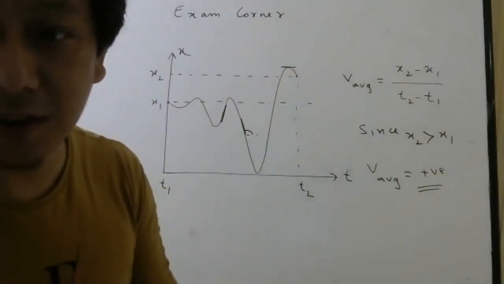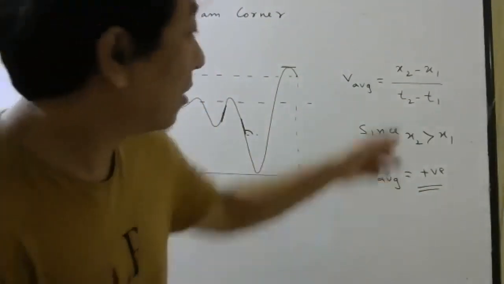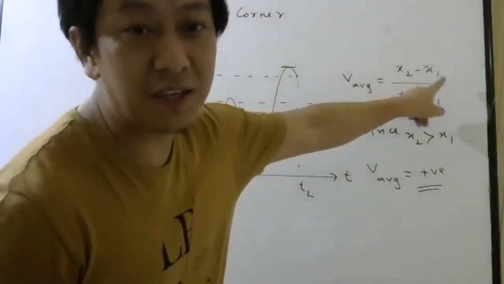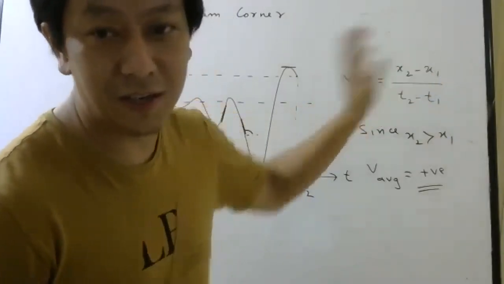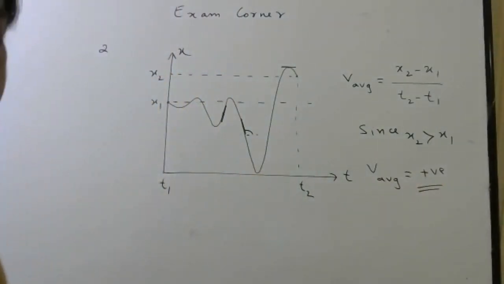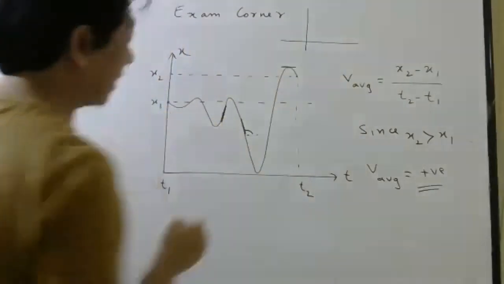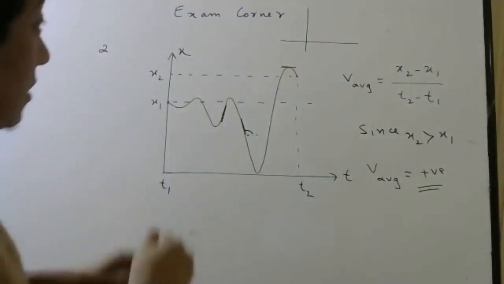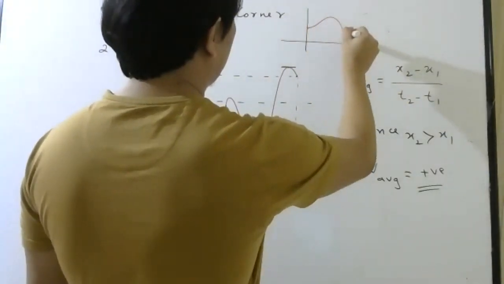But for average velocity, to find the sign of average velocity, you just have to check whether final coordinate is more than initial coordinate or not. If final coordinate is more than initial coordinate, then your average velocity will be positive. So in some cases, the graph may look like this. The particle may start from here and then go here.